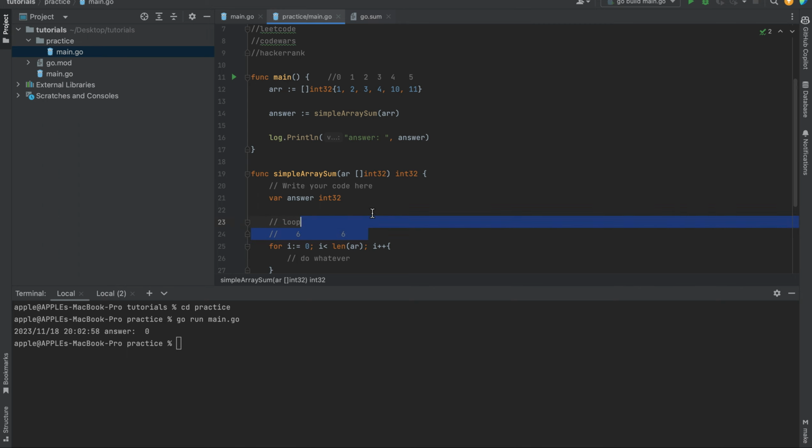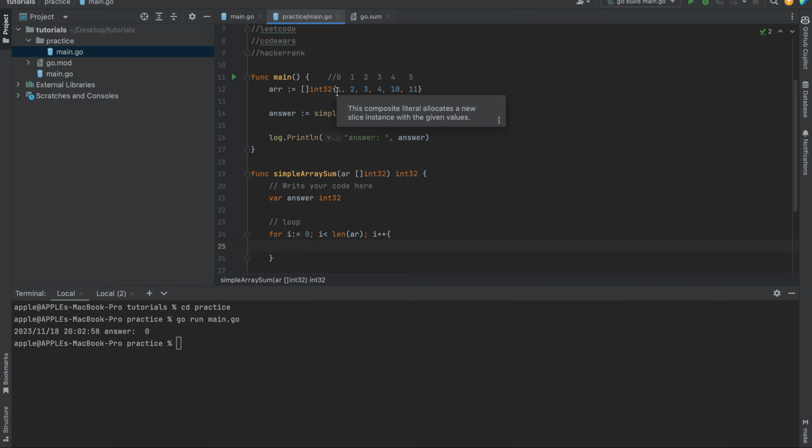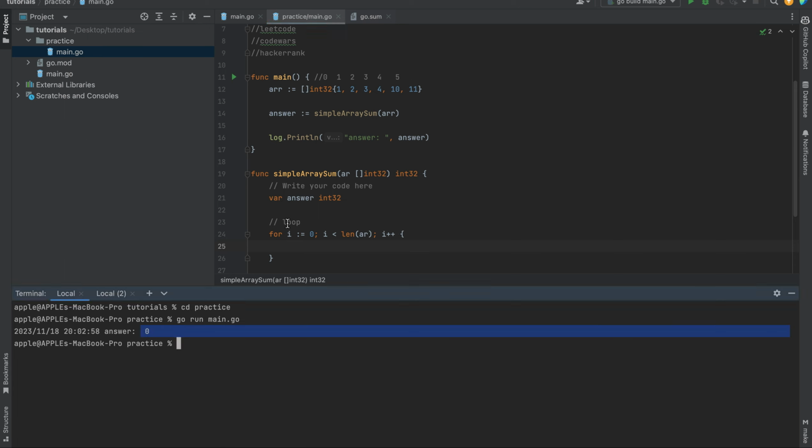With that in mind, let us go ahead to solve the simple array. To solve this, it is going to be just this plus this plus this plus this plus this plus this. That's all. Now if you notice, when we printed the answer out here, we got 0. That means answer is actually 0 automatically, once you initialize something, as I explained to you before.